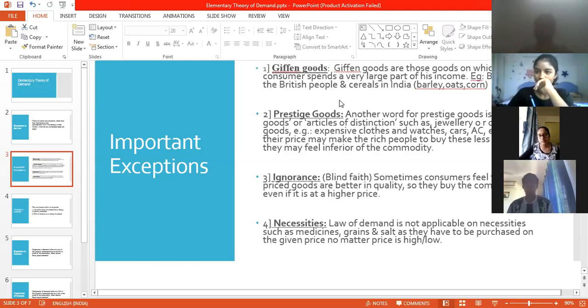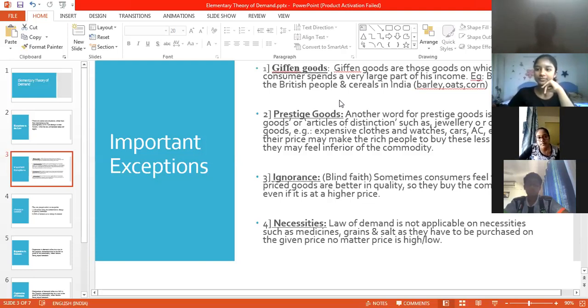If the price of these luxurious items is falling down, why do you think they will buy less and not buy more? They should be buying more. Because they're not satisfied, they want to show off that they can buy stuff at a high price. Yes, basically show off. Now they start feeling that since the price is reducing, maybe the quality is also reducing.